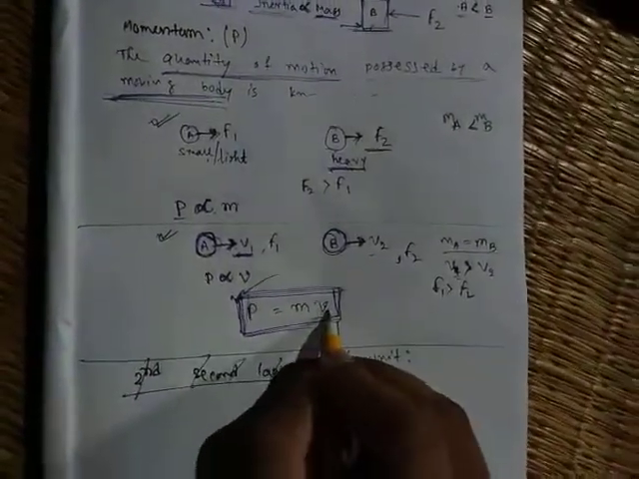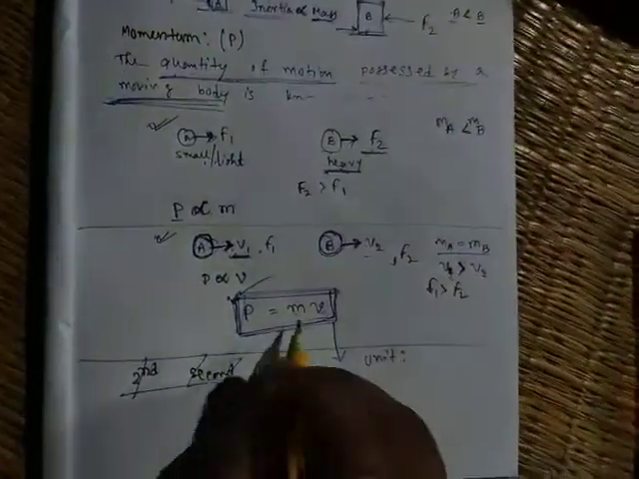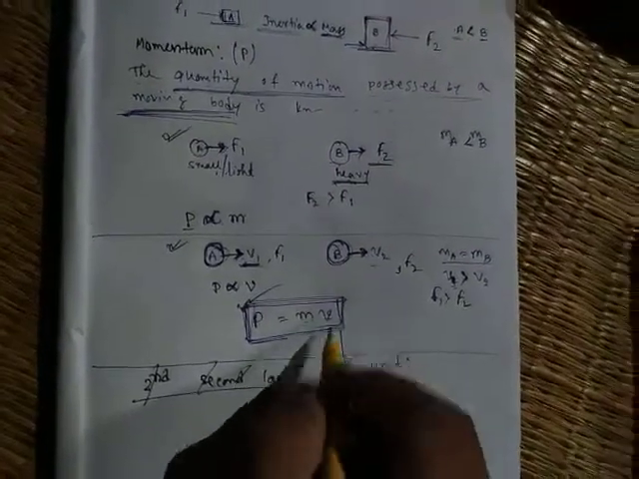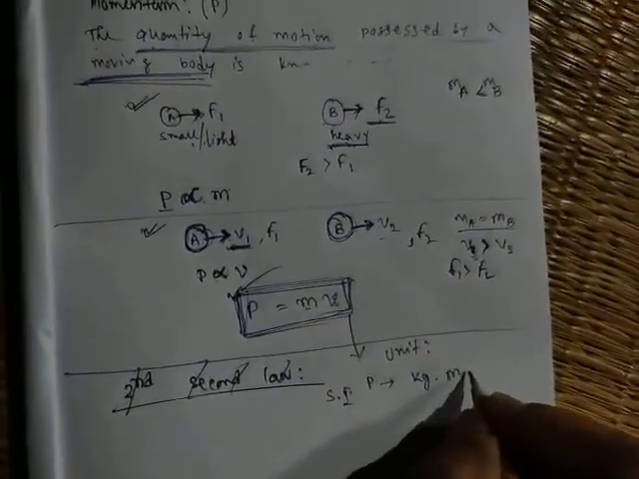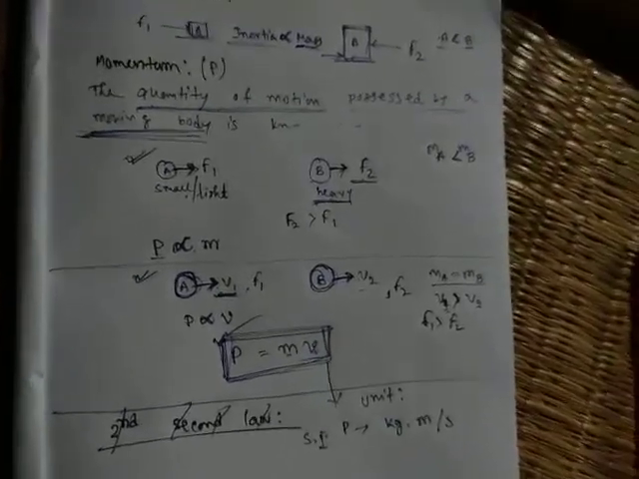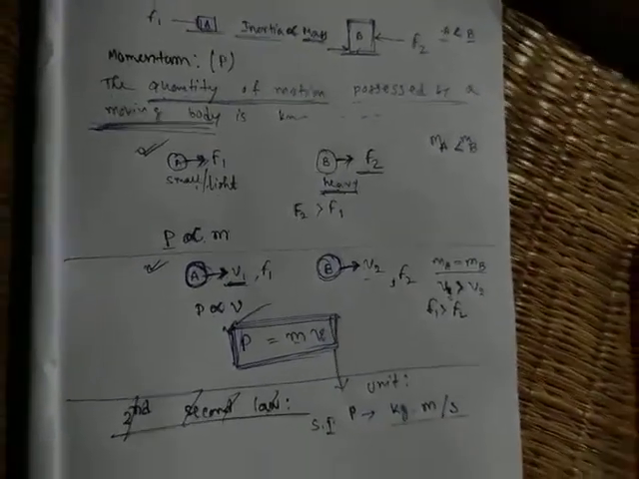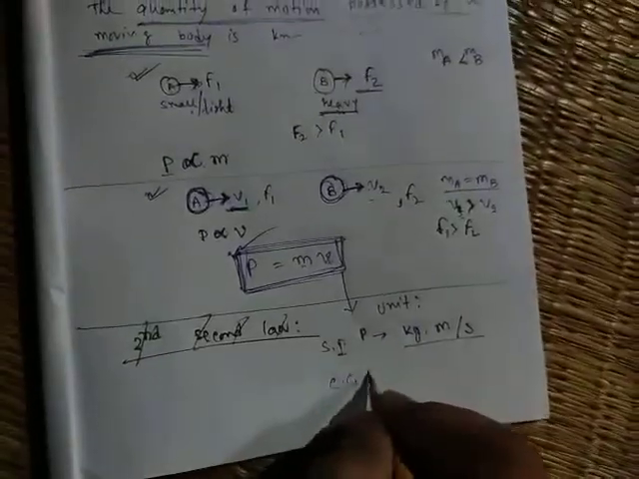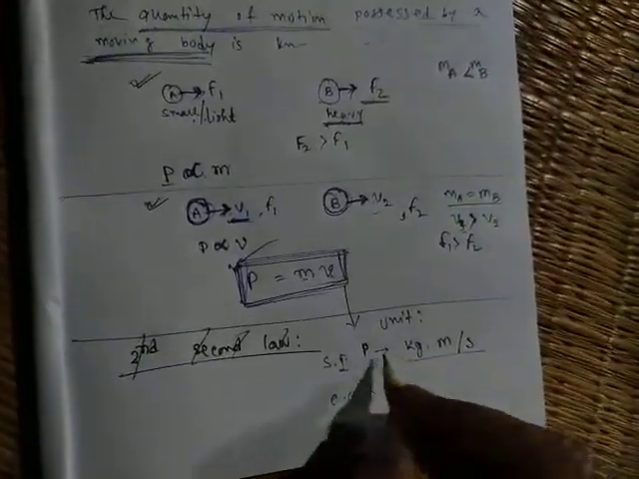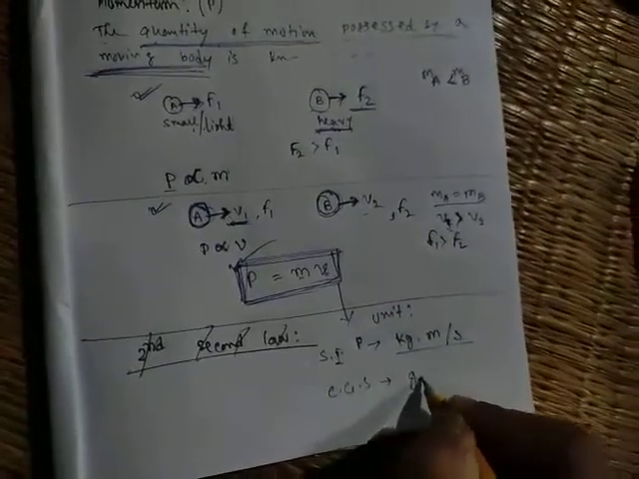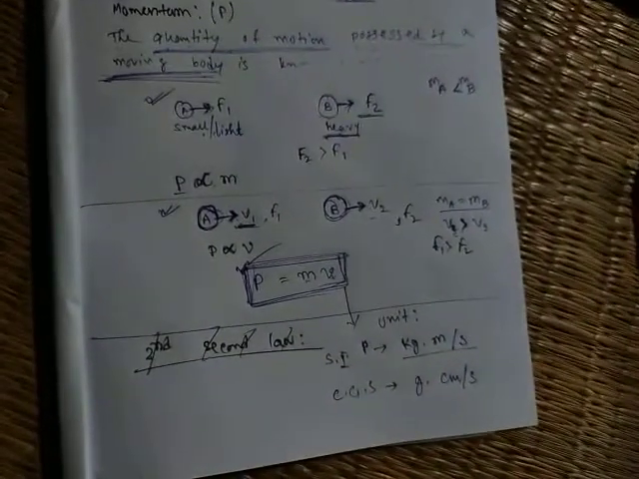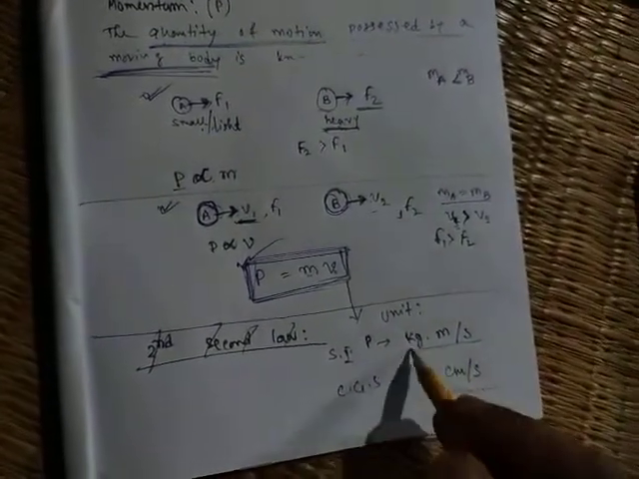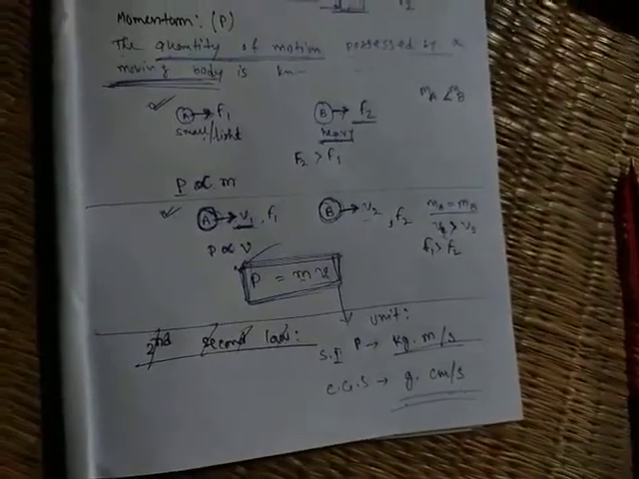Momentum is equal to mass into velocity. So the unit of momentum is the unit of mass into the unit of velocity. The SI unit of mass is kg and of velocity is meter per second. So the unit of momentum is kg meter per second. In CGS, the unit of mass is gram and of velocity is centimeter per second, so the CGS unit of momentum is gram centimeter per second. Kg meter per second, gram centimeter per second.